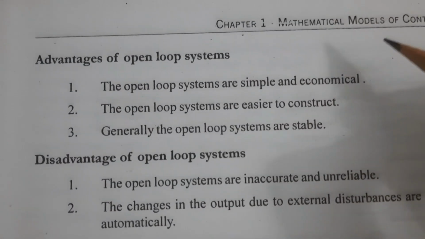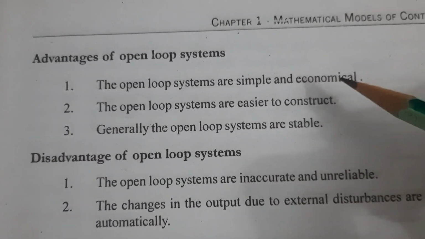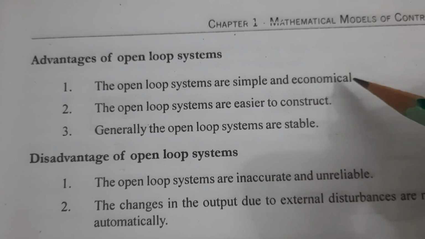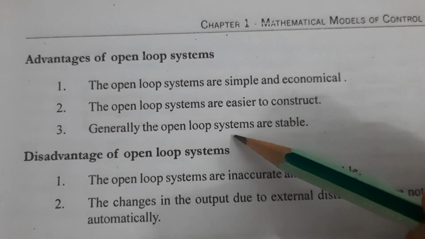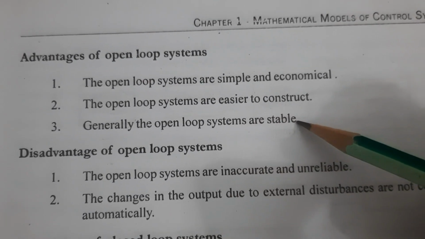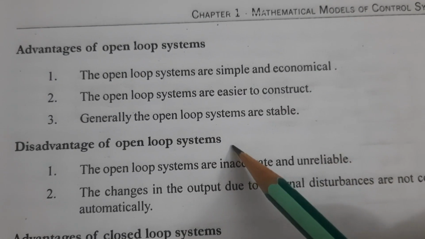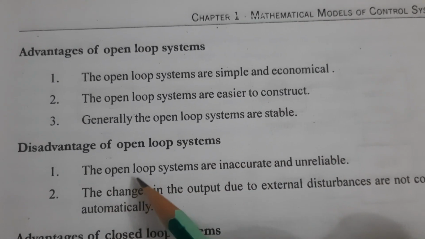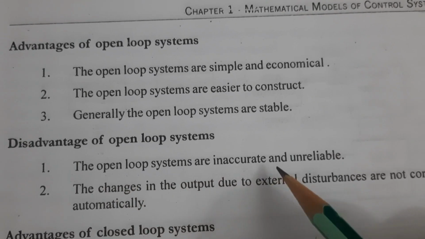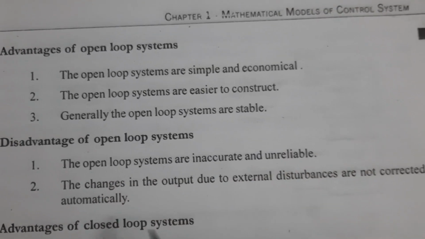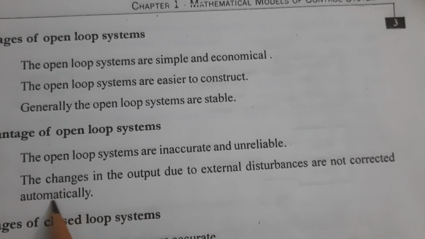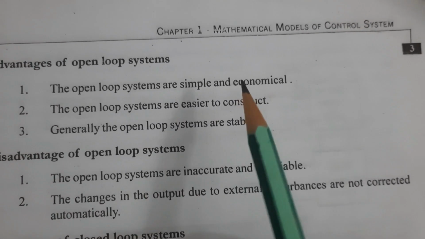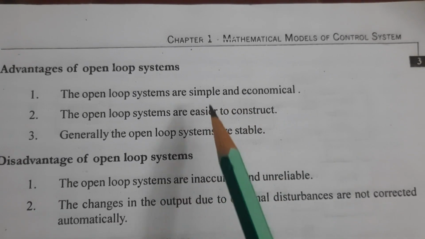Here are the advantages of open loop systems. The open loop systems are simple and economical. They are easier to construct. Generally, open loop systems are stable. The disadvantages of open loop systems are that they are inaccurate and unreliable, and the changes in the output due to external disturbance are not corrected automatically. So these are the advantages and disadvantages of open loop systems.